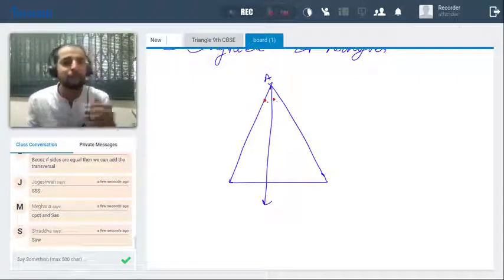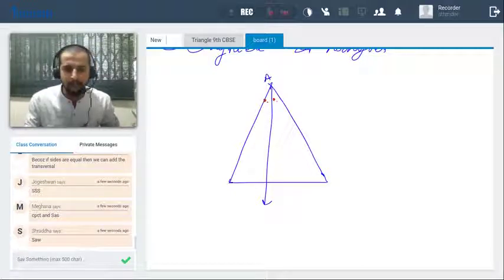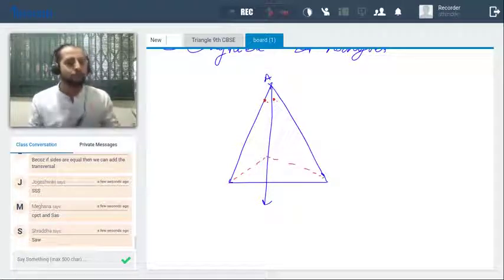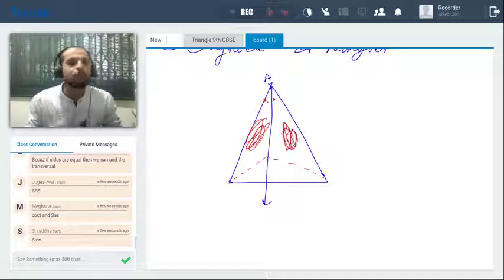So how can we prove these two angles equal? Again, basically we need to prove the two triangles congruent. So there was a triangle, there's a figure like this, right? So these are the two things. So which two triangles do I need to prove equal? Yes, these two triangles I need to prove equal.